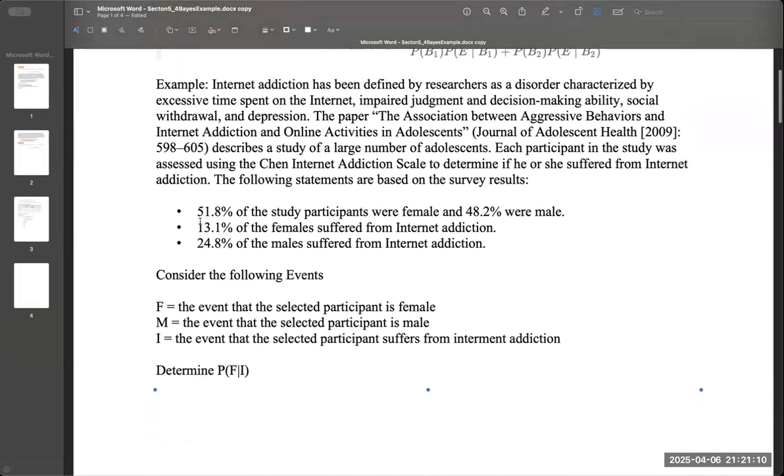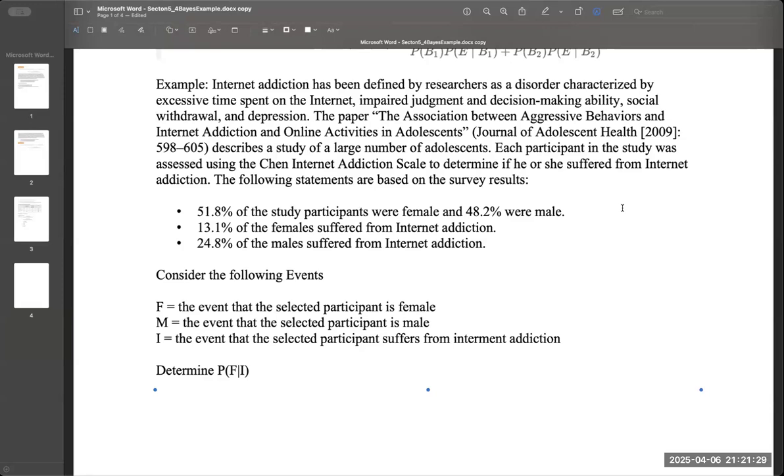So here we have 51.8% of the participants were female and 48.2% were male. 13.1% of the females suffered from internet addiction, while 24.8% of the males suffered from internet addiction.